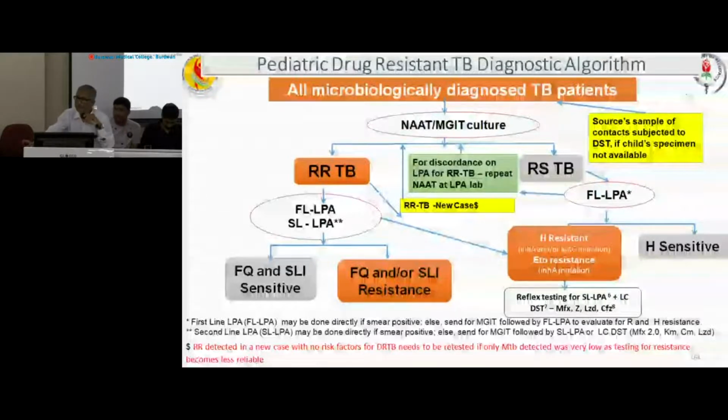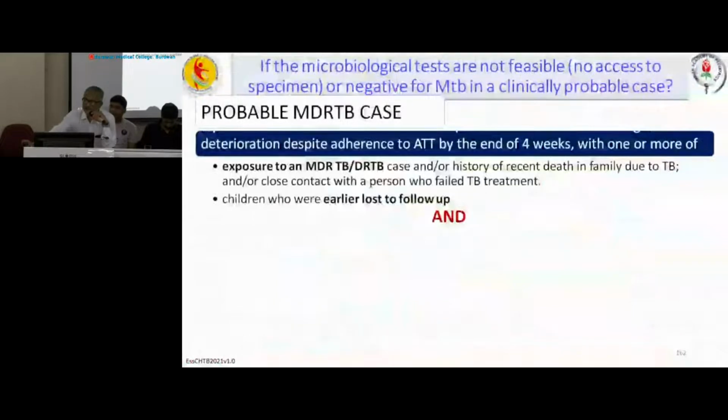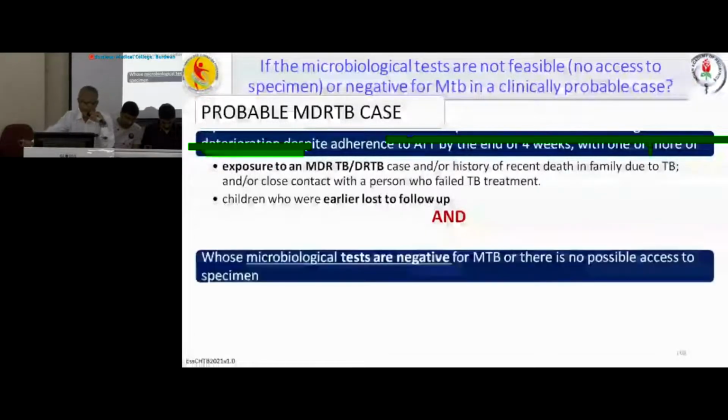So, probable MDR TB cases. Clinically, exposure to an MDR TB or RRTB case with history of recent death in the family due to TB and or close contact with a person who failed TB treatment, children who were earlier lost to follow-up, and where microbiological tests are negative for MTB or it is not possible to get the specimen.